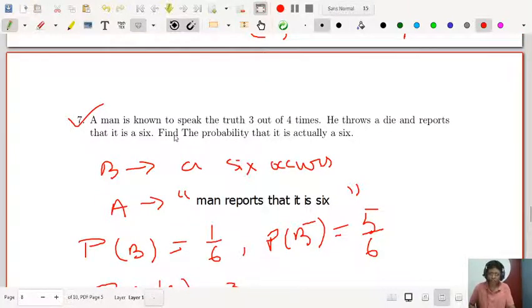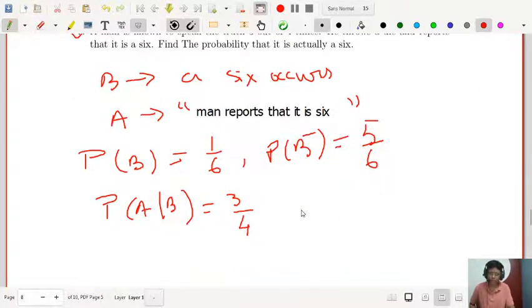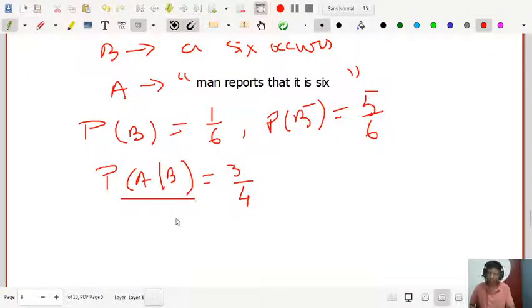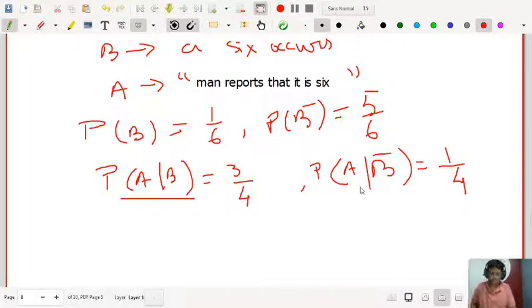A man is known to speak the truth 3 out of 4 times. So the probability that the man reports that it is 6 on the condition that it was actually 6 is 3 by 4. Then what is the complementary conditional probability, the probability of A given B bar? That will be 1 minus 3 by 4, which is 1 by 4. That means it is not a 6, but the man reports that it is a 6. So that is 1 by 4.